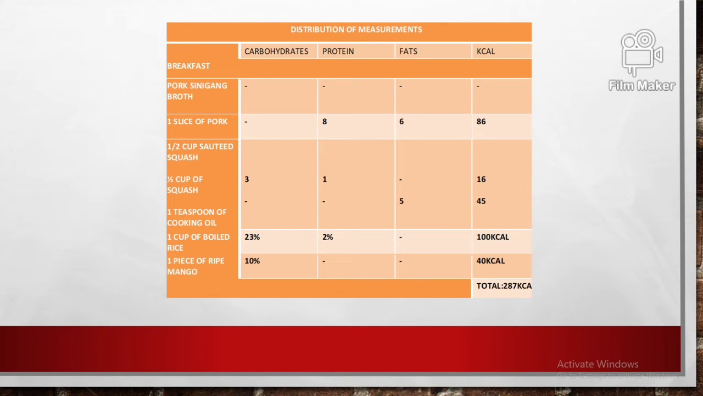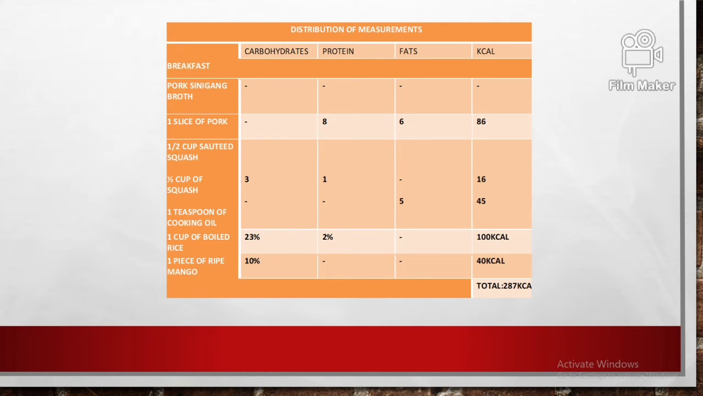For the distribution of measurements for his dinner, it will be 1 slice of pork for the pork sinigang broth, with 8% protein and 8% fats. The total kcal for the one slice of pork will be 86 kcal. Now for the 1/2 cup sauteed squash, the carbohydrates will be 3% and the protein will be 1%, so the total for the 1/2 cup of squash will be 16 kcal.